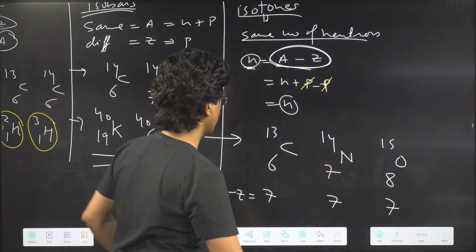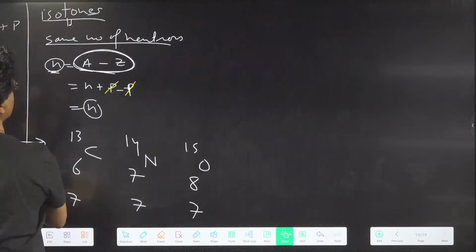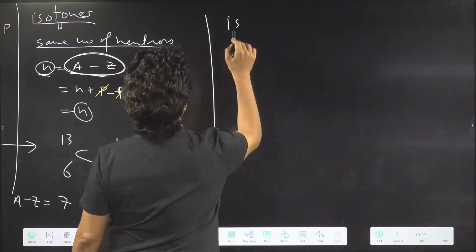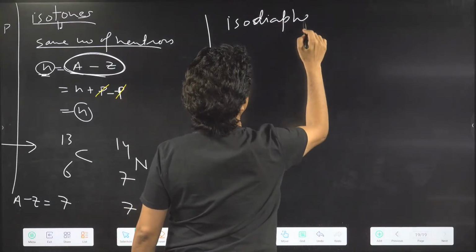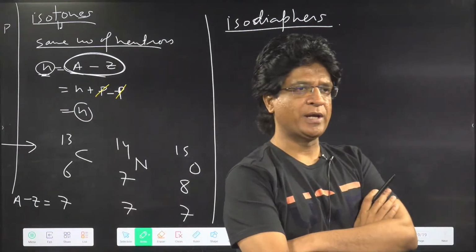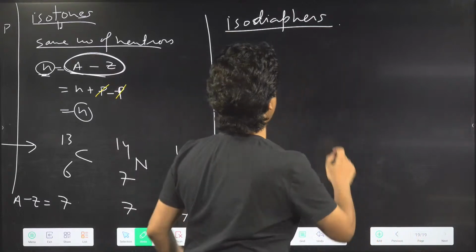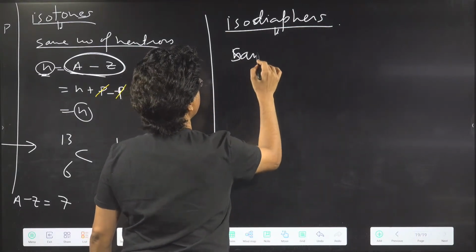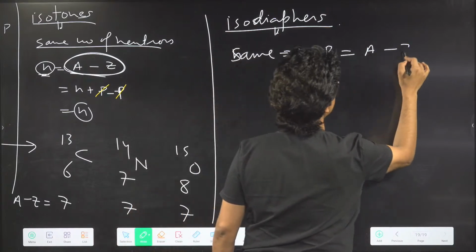Okay. Similarly, now there is something called isodiaphers. Who will tell me what are isodiaphers? Isodiaphers are the species for which N minus P is the same. Or you can say A minus 2Z.